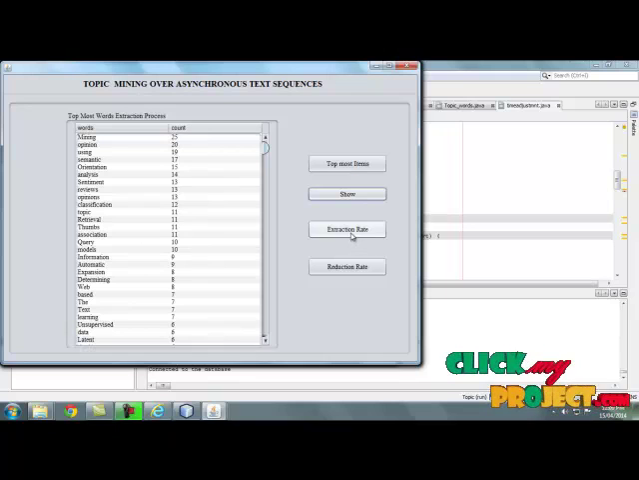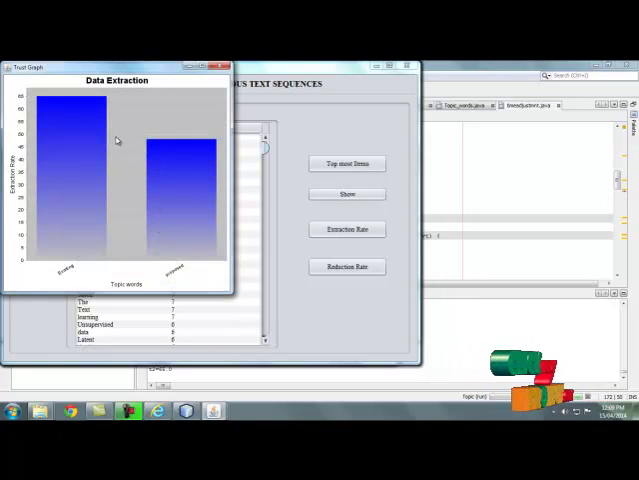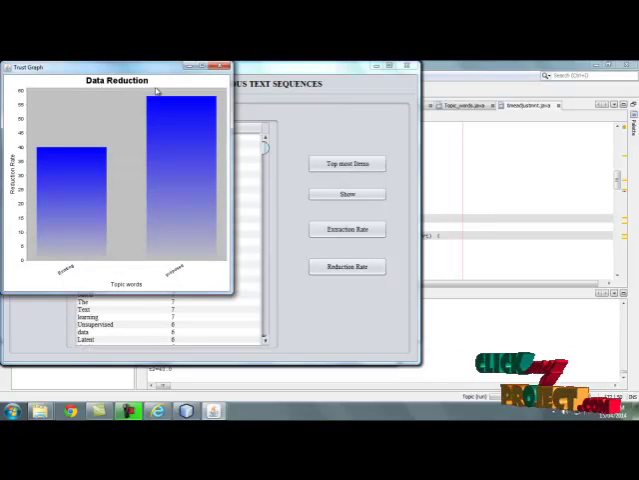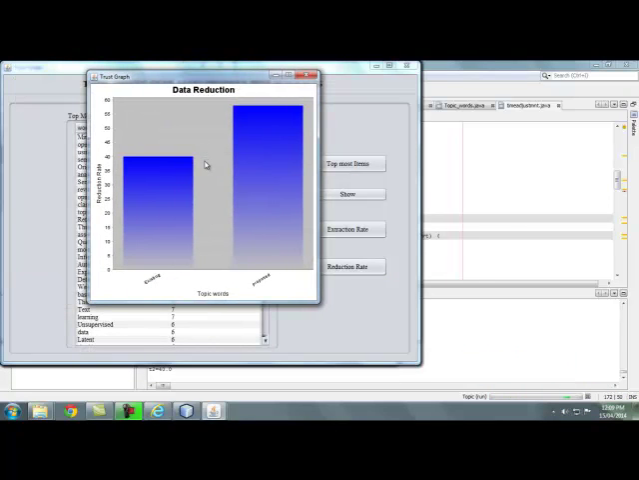By clicking extraction and read speeds, the extraction efficiency of our proposed system is compared with the existing system, also shown in the graph, and also the reduction rate. The reduction rate also shows the efficiency of our process.